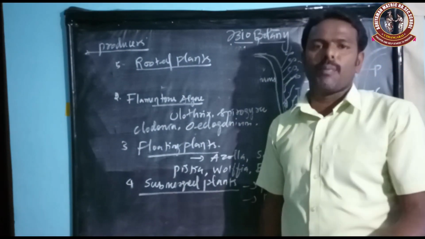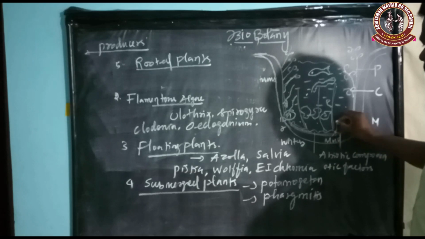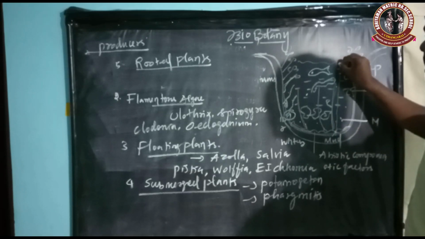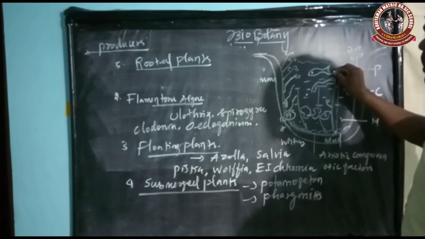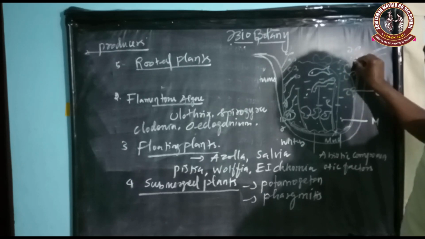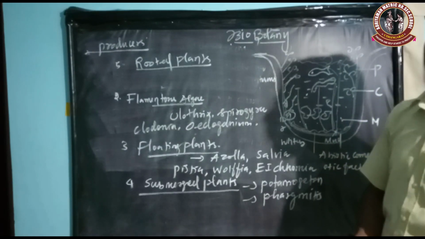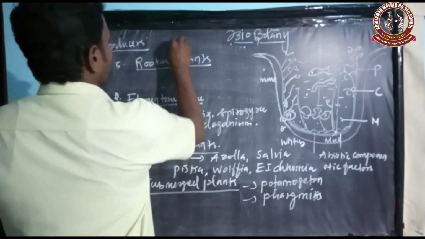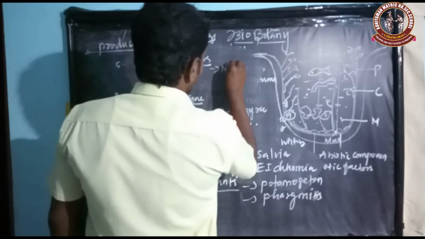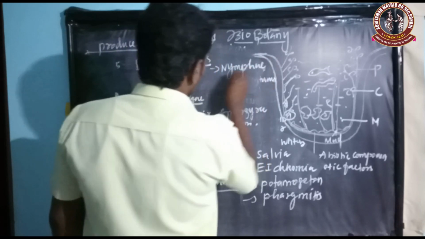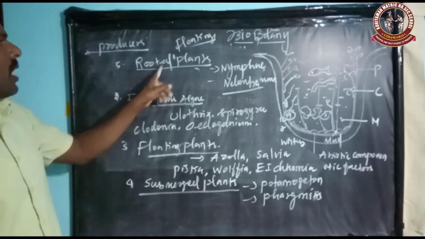These plants bear all the parts. They originate at the base of the water regions. So the roots and the stems are completely embedded in the water, but the leaf portion and the flower portions are found on the outer surface of the water. That means rooted floating plants. Okay? Rooted floating plants. For example, Nymphaea, Nelumbo, are examples for rooted floating plants.